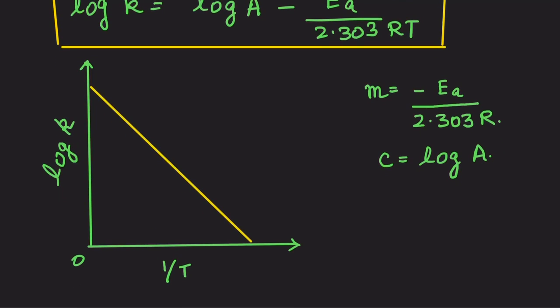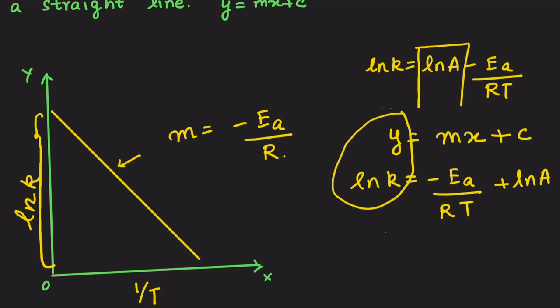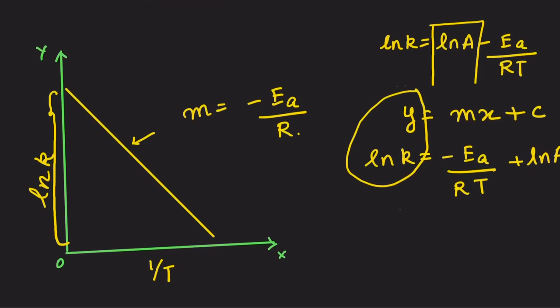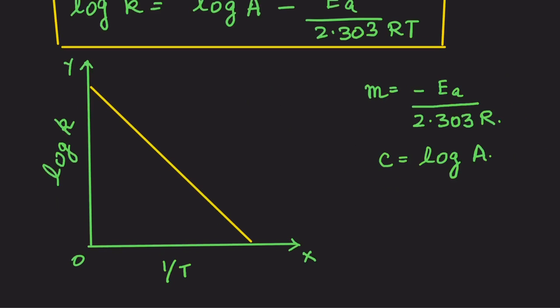Clear? Are we clear on this? Y and X. You see the difference? In the previous graph, the slope was giving us minus Ea by R, but that was a graph between natural log of k and the reciprocal of temperature. Whereas this is a graph between log of k and the reciprocal of temperature.